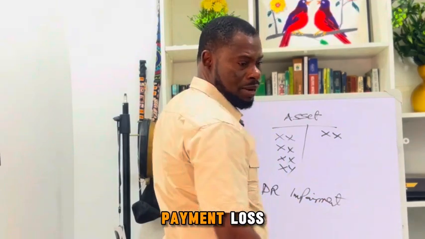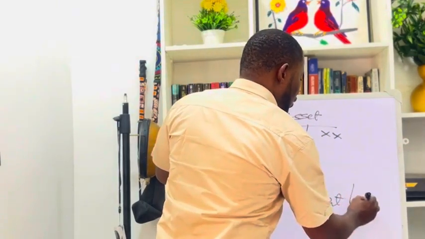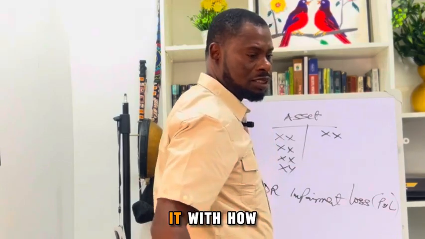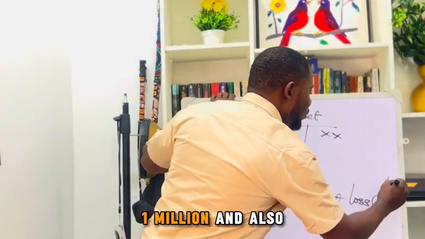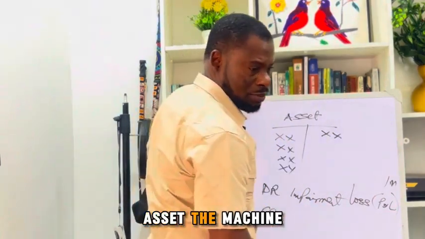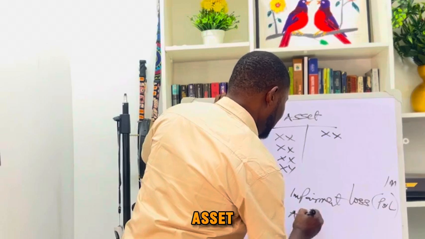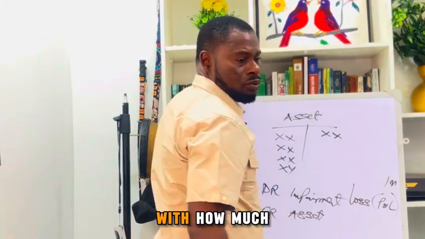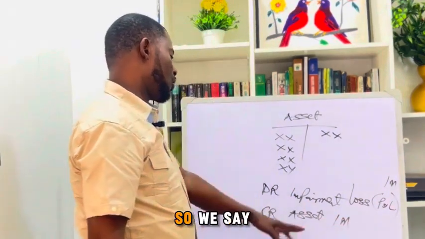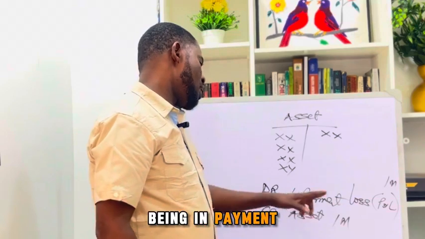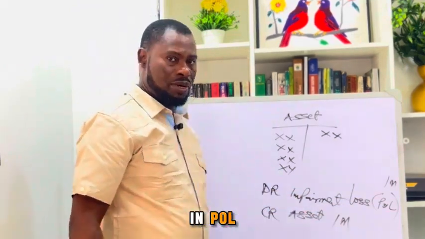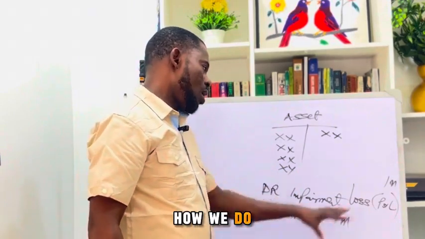We debit impairment loss. That is P or L, isn't it? With how much? 1 million. And also we credit the asset. What is the asset? A machine. We credit the asset with how much? 1 million. So the double entry is now, being impairment loss, now expense in P or L. So this is how we do our journal entry.